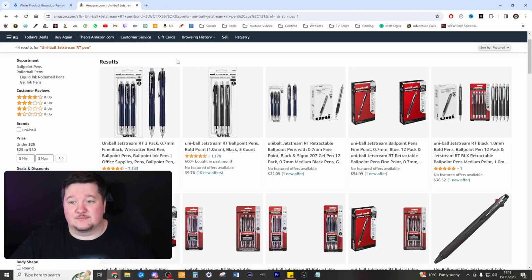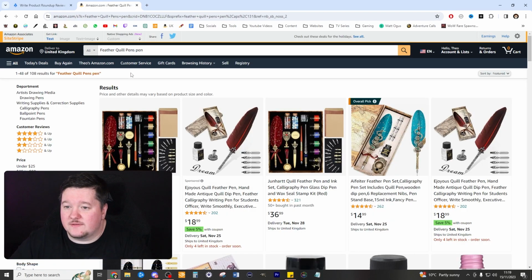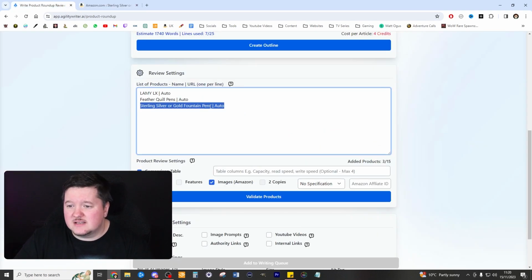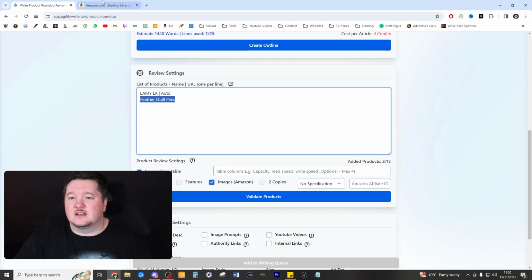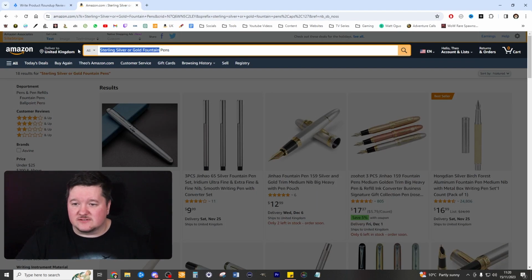Feather quills, that's pretty cool. I imagine there's going to be like a nice Harry Potter one. Oh yeah, feather quill, definitely worth it. Right, this is not a good result, this last one here. So I'm going to change that out for one that I'm selecting instead. And I want to get a specific feather quill pen as well, because I think that will really help the AI write a better article as a result.